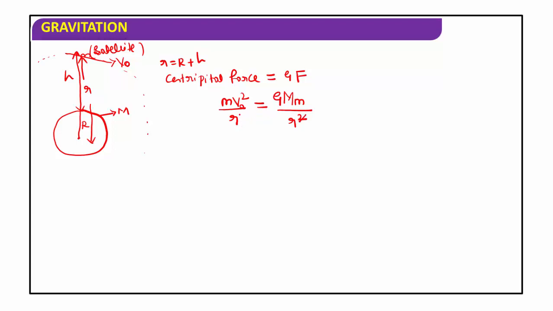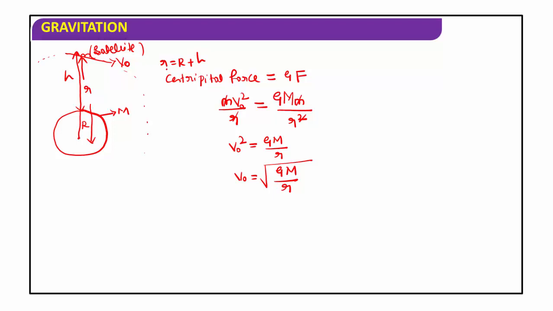Here r square and r get cancelled, and the small m, the mass of the satellite, cancels on both sides. You get vo square is equal to G M divided by small r, or vo is equal to root of G M divided by small r.